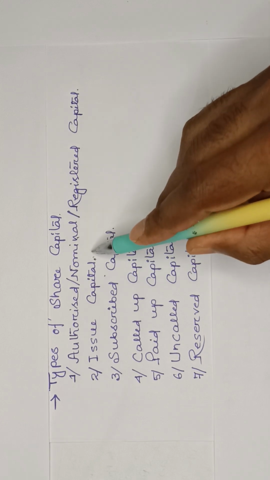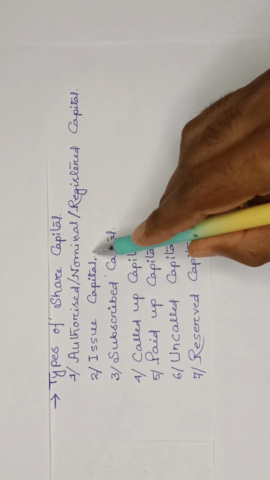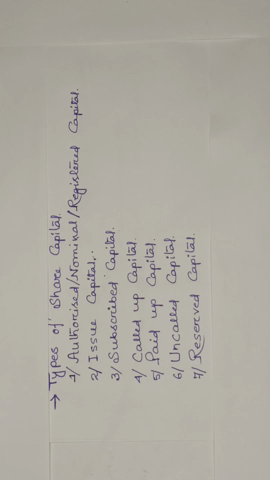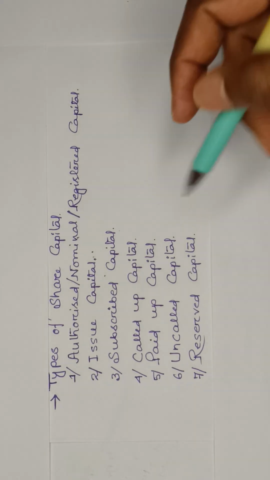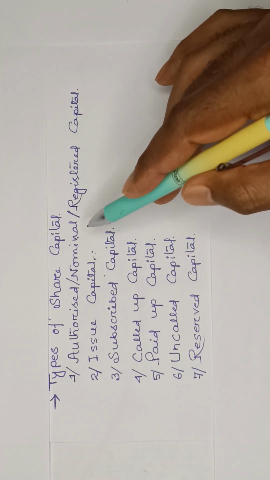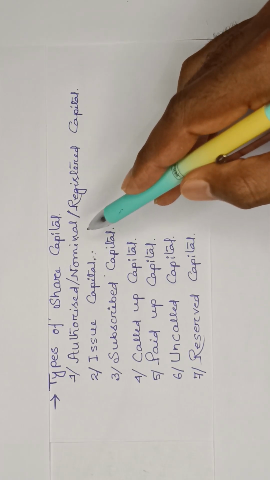Say, for example, I have issued 2,000 crores of capital, and I'm asking the investors to subscribe. It is not necessary that all the investors will subscribe the full 2,000 crores.